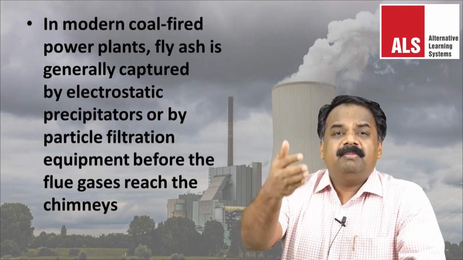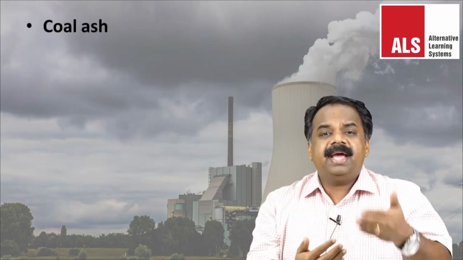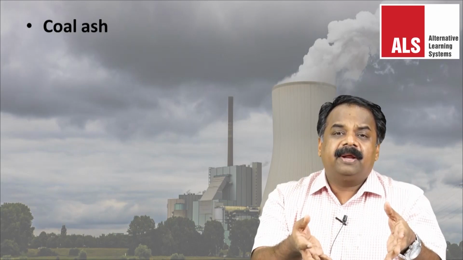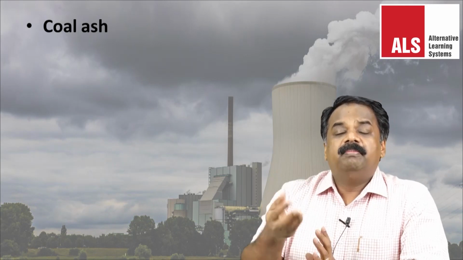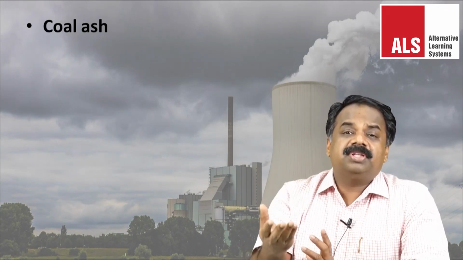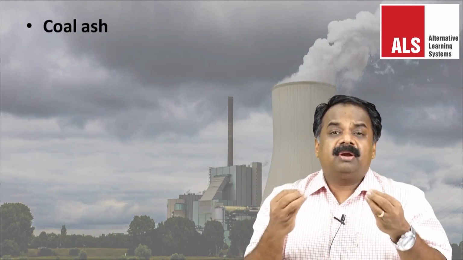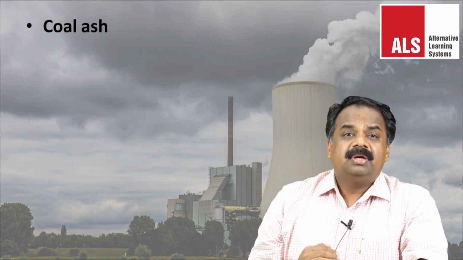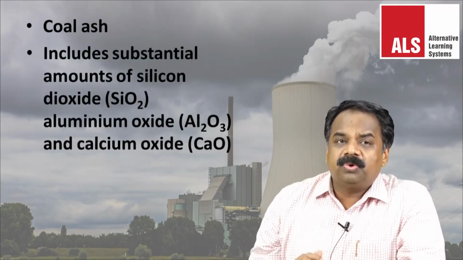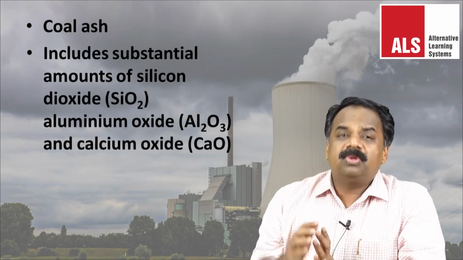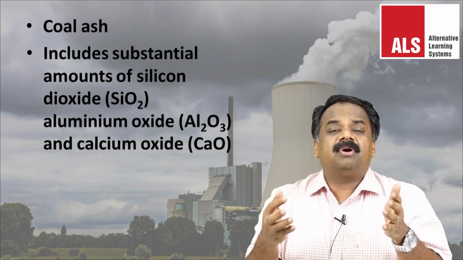Together with the bottom ash, which is removed from the bottom of the boiler, it is known as coal ash. So fly ash together with whatever ash is in the bottom of the boiler, we call the coal ash. Depending upon the source and composition of the coal being used, because depending upon from where the coal is extracted, the waste material will have different chemicals which may be harmful to us. But fly ash generally includes silicon dioxide SiO2, aluminum oxide Al2O3, and calcium oxide CaO. These are some of the main components of fly ash.